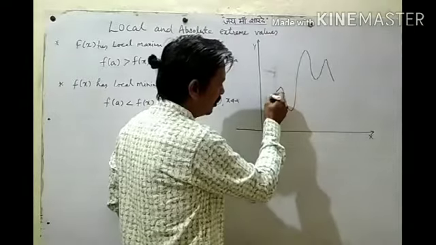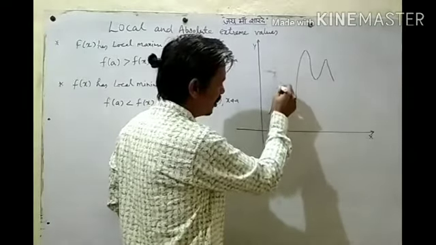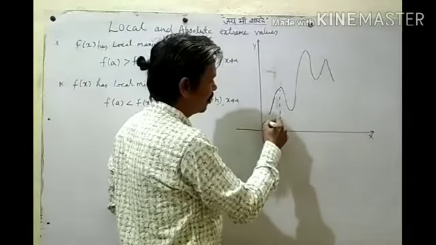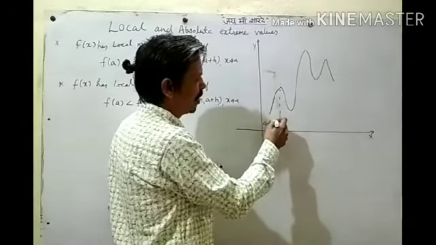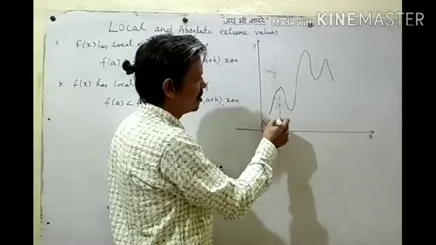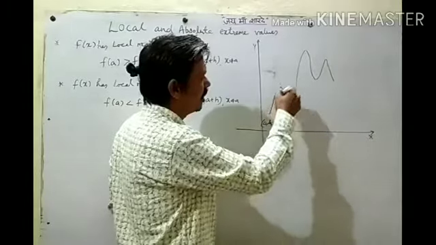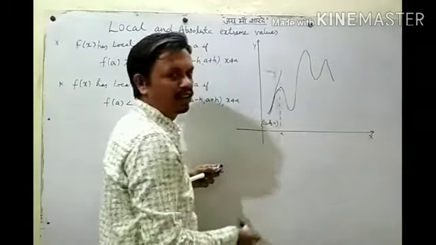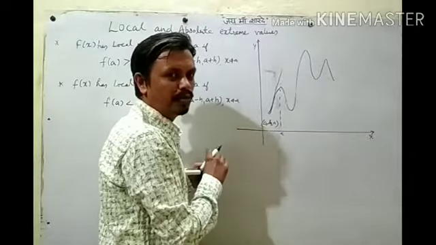Suppose this point is a. Here it is a minus h. If you consider the interval a minus h to a, in this interval the function is increasing. If we draw a tangent at this point, its slope will be positive, more than 0.